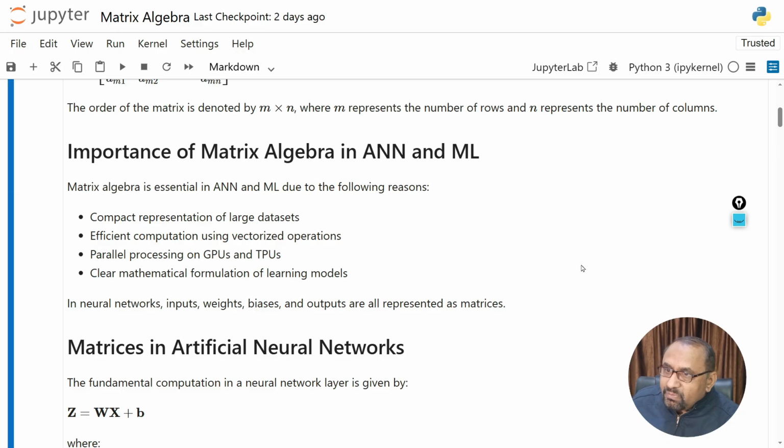Third, clear mathematical formulation of the learning model. All types of operations we need to perform in this process, we can easily apply all types of mathematical formulas, like addition, subtraction, multiplication, scalar multiplication, transpose, and many more. In a neural network, inputs, weights, biases, and outputs are all represented as matrices.